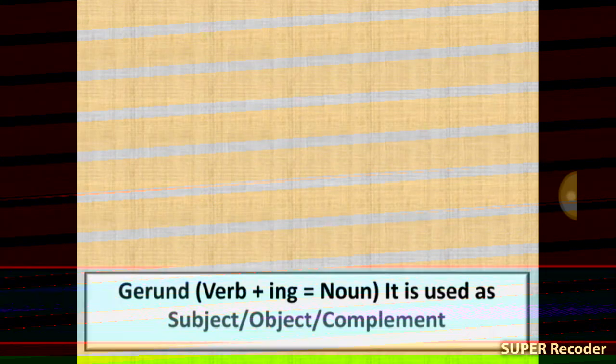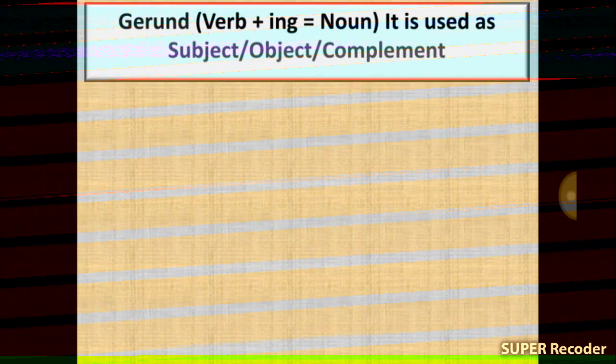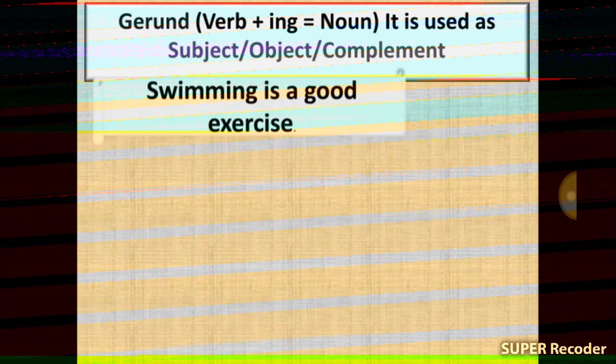Gerund, participle, infinitive. Gerund is used as subject, object and complement. Verb plus ing is equal to gerund. We know that gerund is used as subject, object and complement. Here is the example. Swimming is a good exercise.